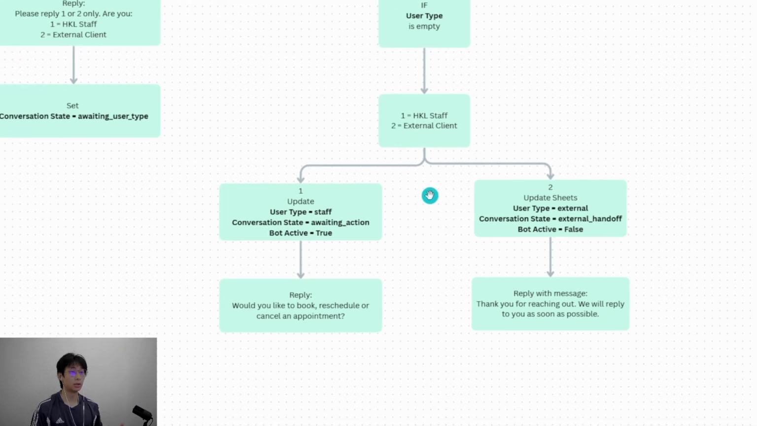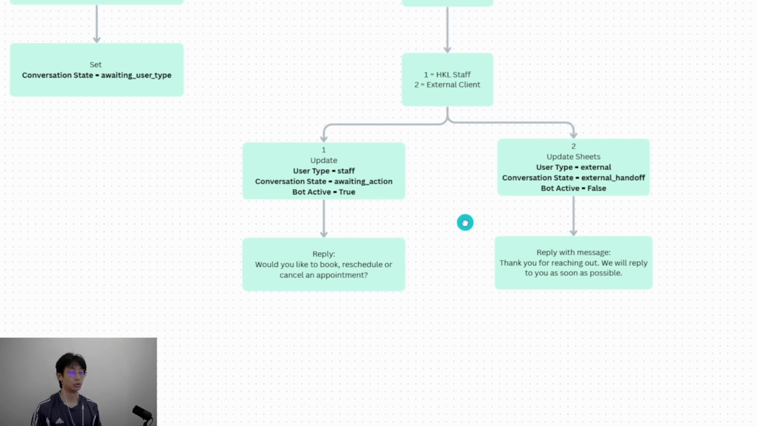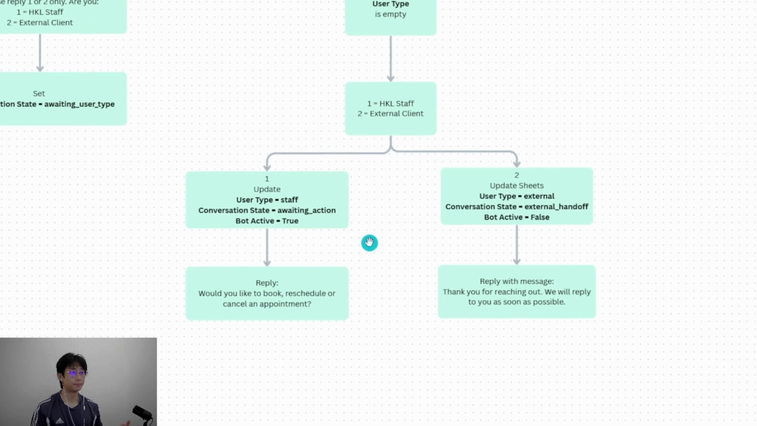If the user was a staff, it will update the database with user type equals staff, conversation state set to awaiting action, and the bot active status equals true. It will then ask the user if they would like to book, reschedule, or cancel an appointment.